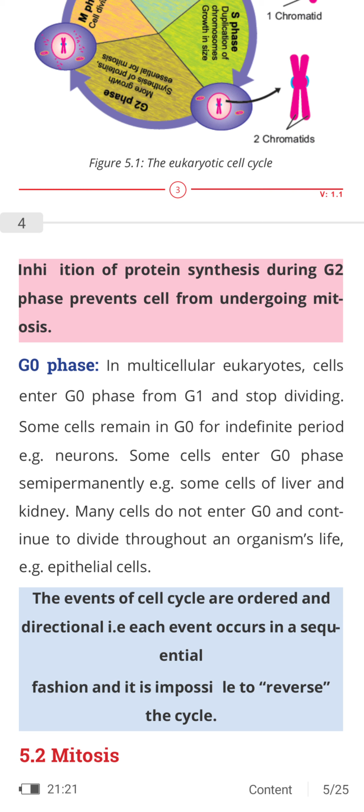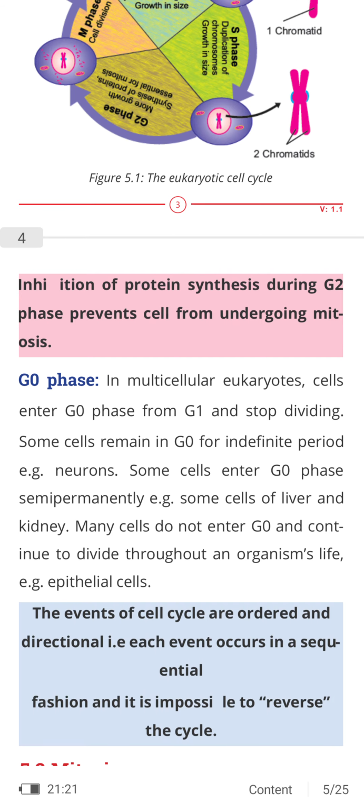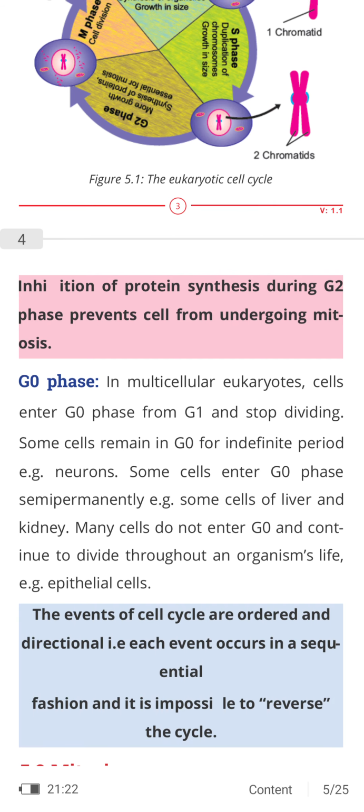Each event occurs in a sequential fashion, and it is impossible to reverse the cycle. So in this block, always remember this thing. You always have to memorize these kinds of blocks, like pink or blue blocks, because they also contain important information. And in this block there is very important information: the events of the cell cycle are ordered and directional. They are ordered and in one direction. Each event occurs in a sequential fashion.